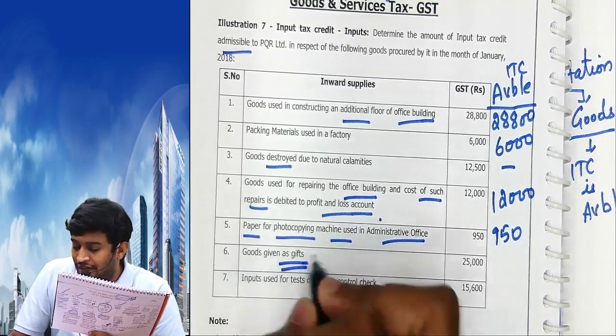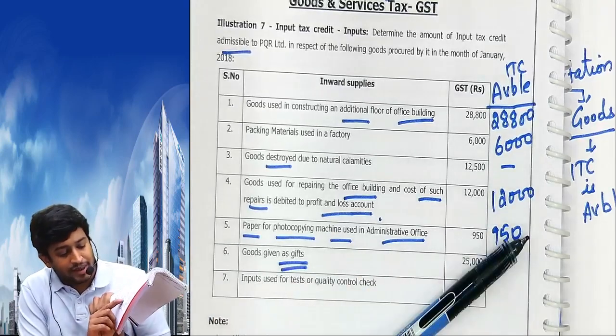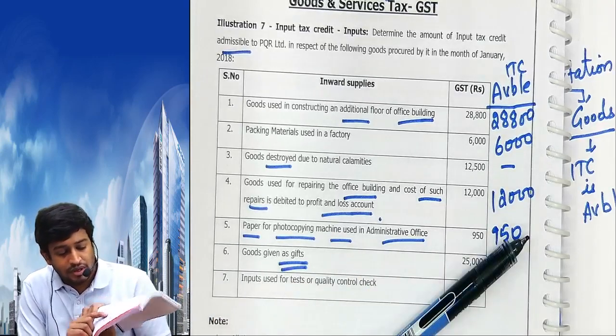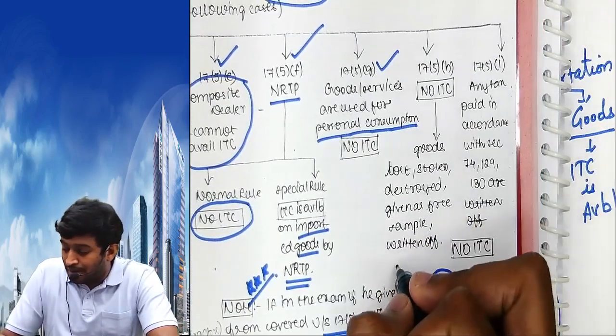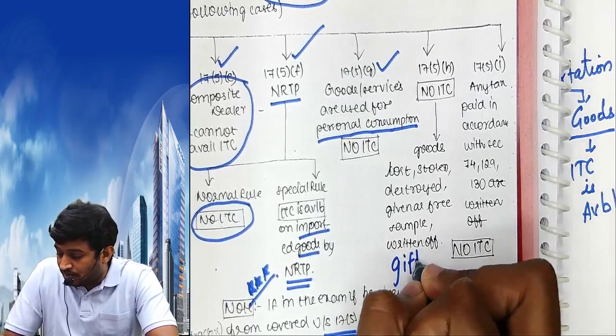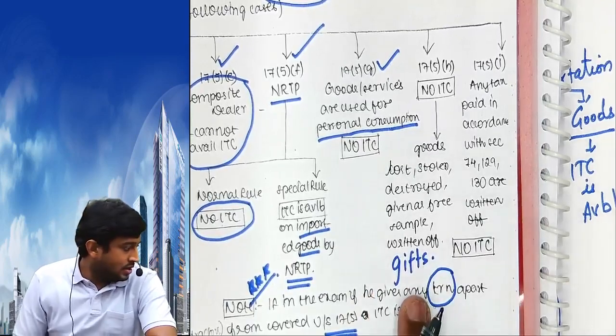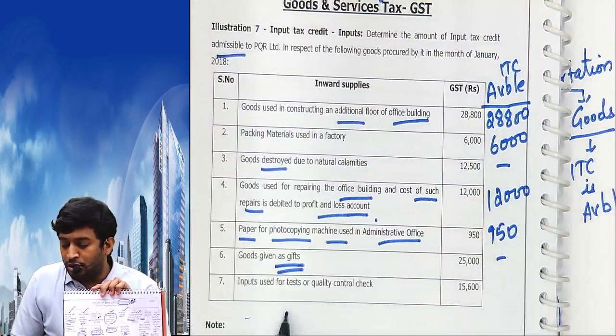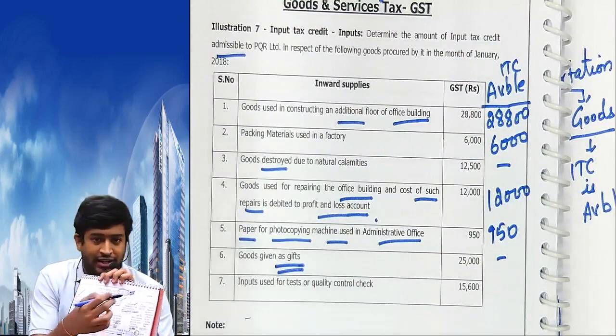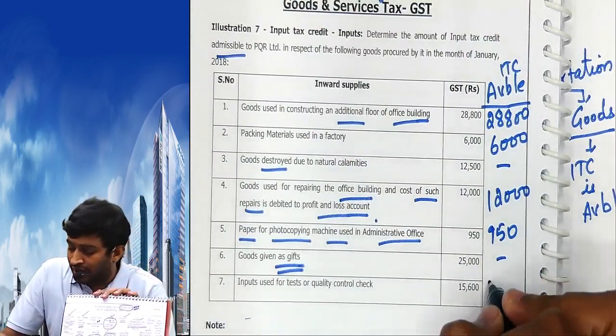Goods given as gifts. Gifts, it says free samples, gifts. Write it here, right here: free samples, comma, gift also. ITC not available, 0. Inputs used for test for quality control check. I did not use it in the list. You will take it.